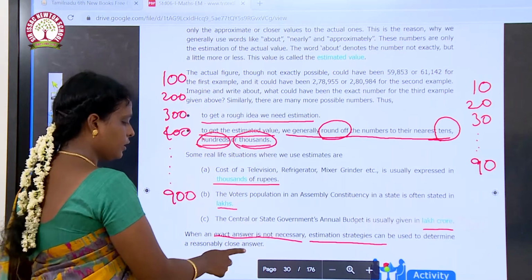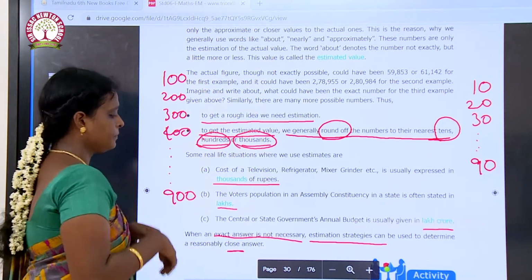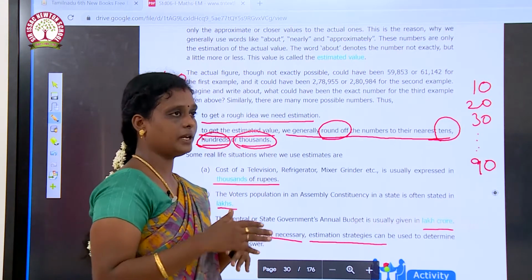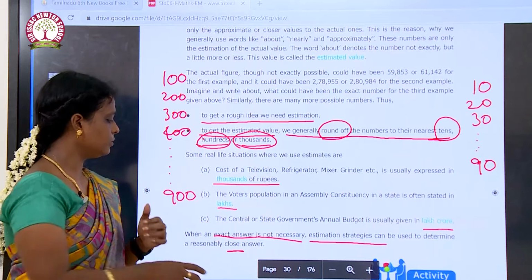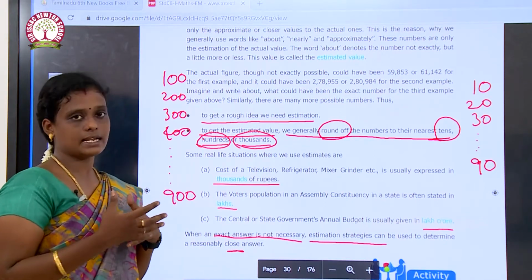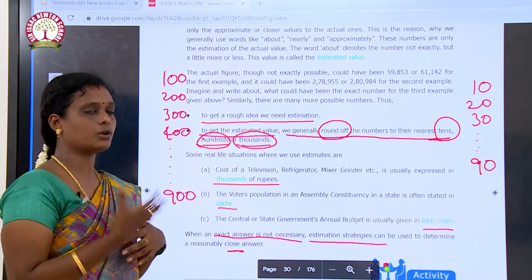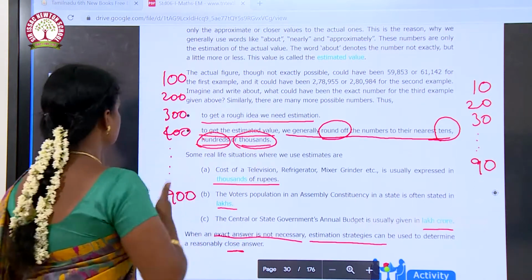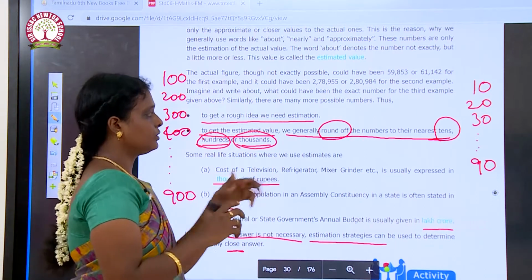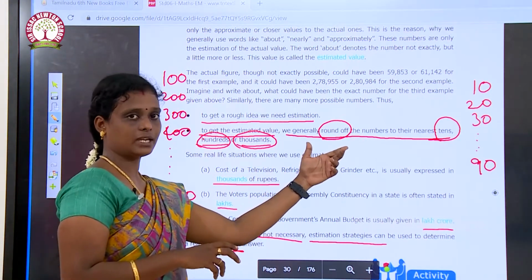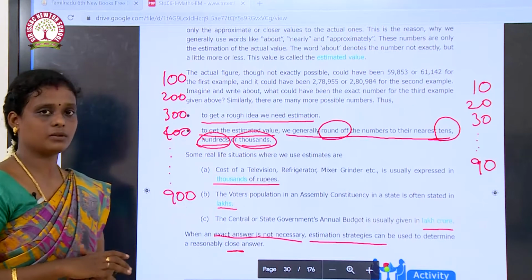Okay, reasonably close answer. This is the important thing. We cannot estimate just by our thought, right? We have to give the close answer. So this is called estimation. Okay, what is estimation? To round off the number to get the approximate value.